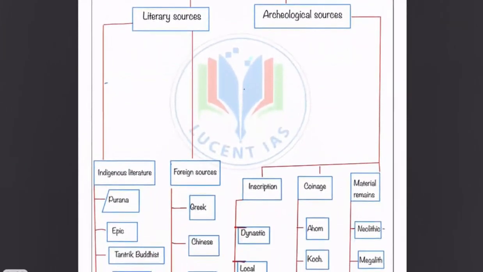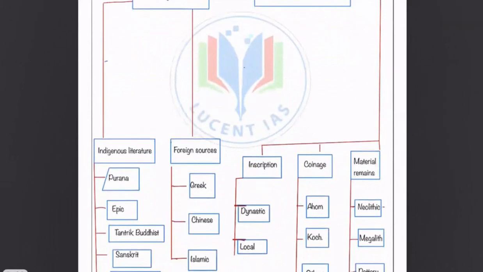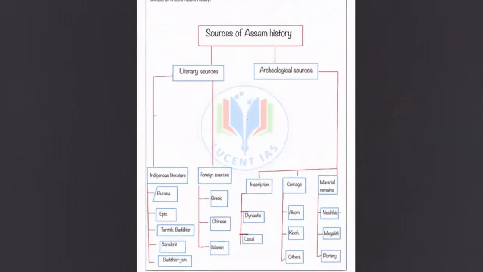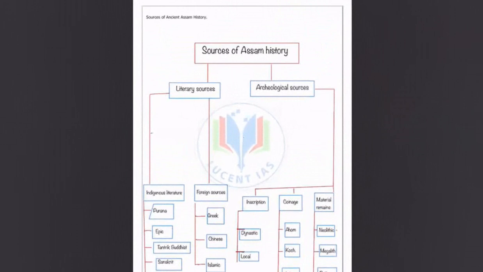Similarly, for the archaeological sources, there are three main types. The first is the inscription, the second is the coinage, and the third is the material remains. The inscription can be divided into two different types. The first one is the dynastic inscriptions, and the second one is the local inscriptions. Whereas coinage can be divided into the Ahom coinage, the Koch coinage, and the other coinage. The material remains can be divided into the Neolithic, Megalithic, and different types of pottery. So this is the basic about the sources of ancient Assam history. Again, there are two main divisions, literary and archaeological.